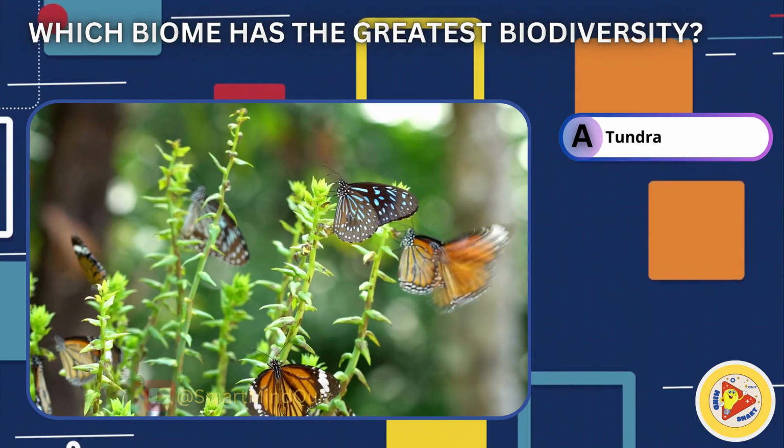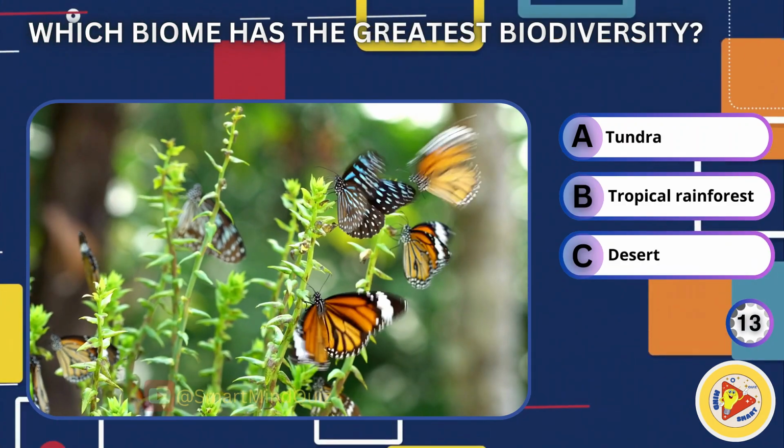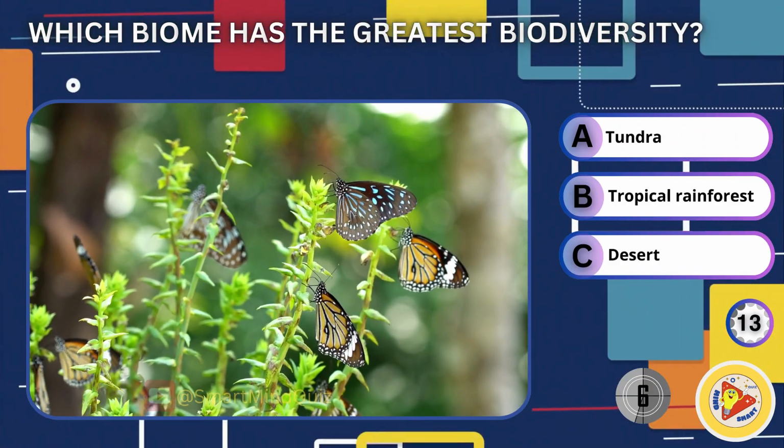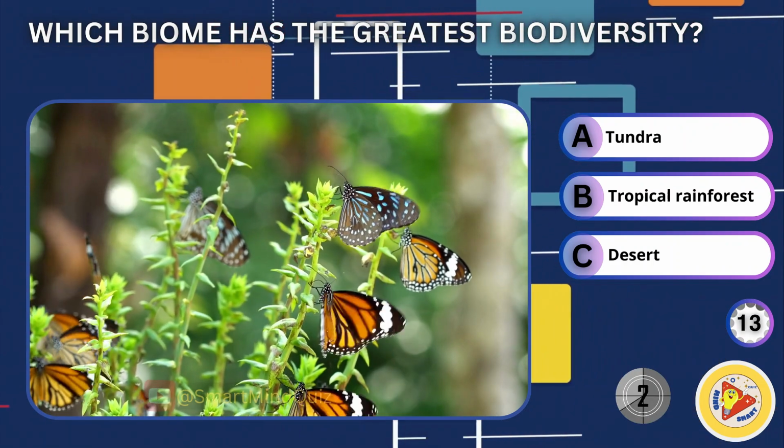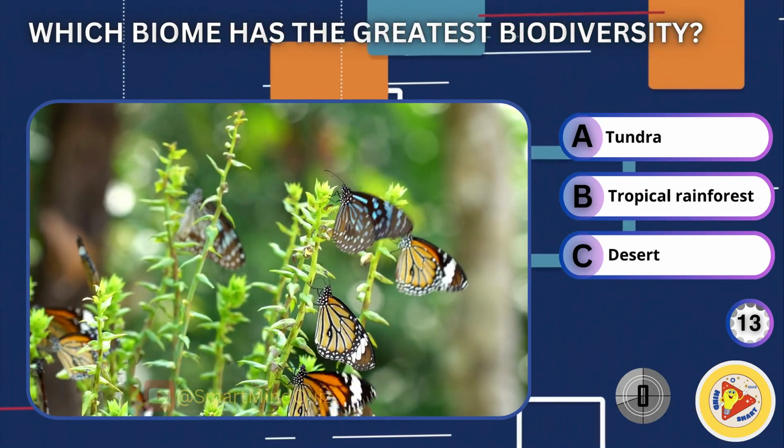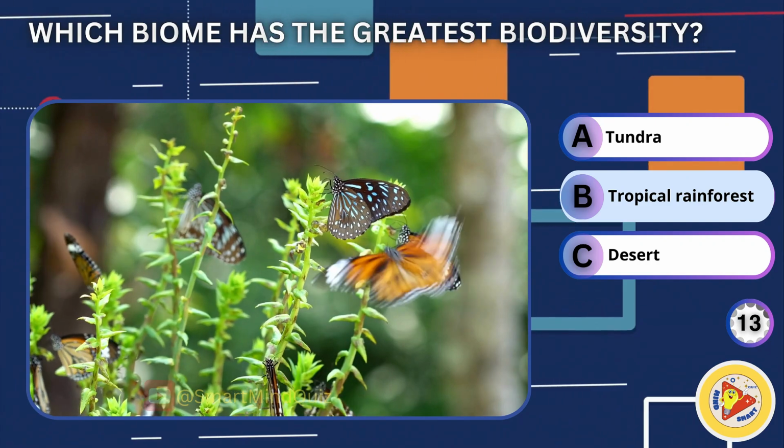Which biome has the greatest biodiversity? Tundra, tropical rainforest, deserts. The answer is tropical rainforest.